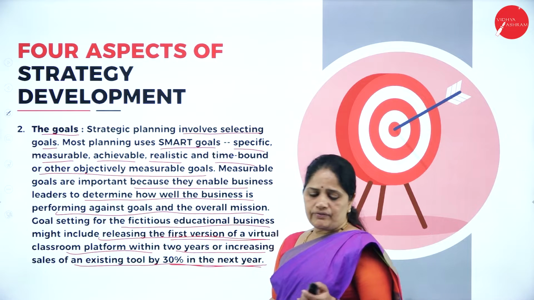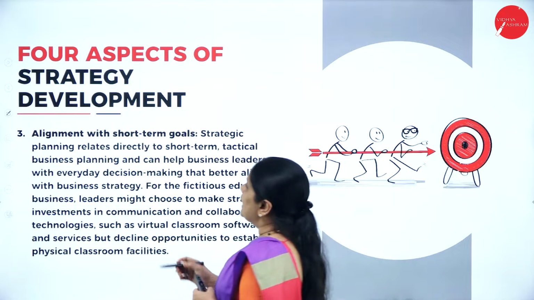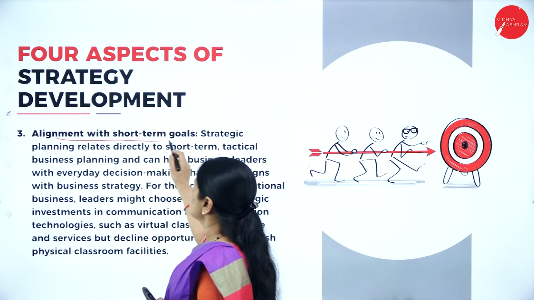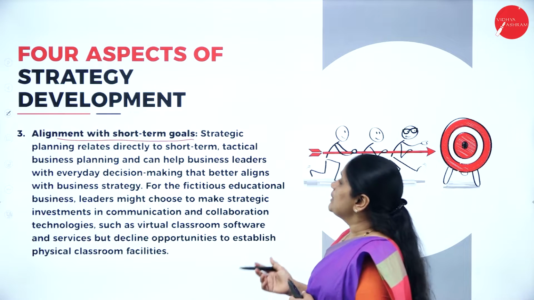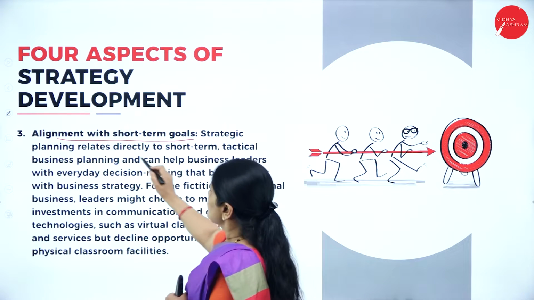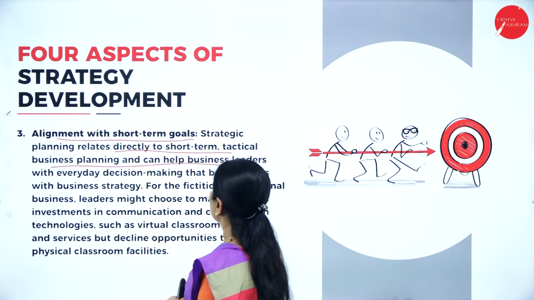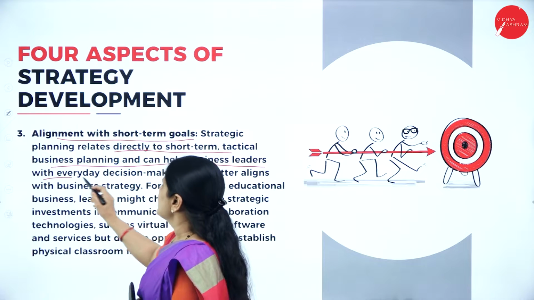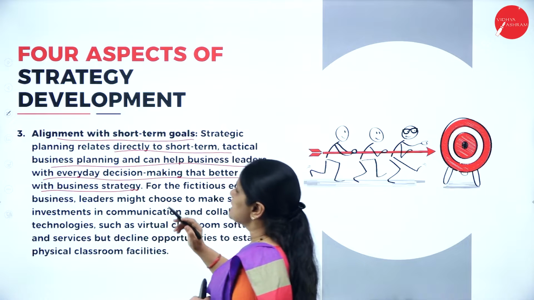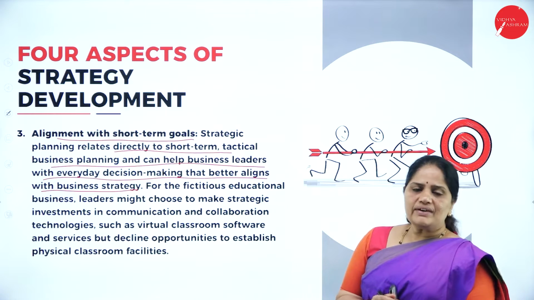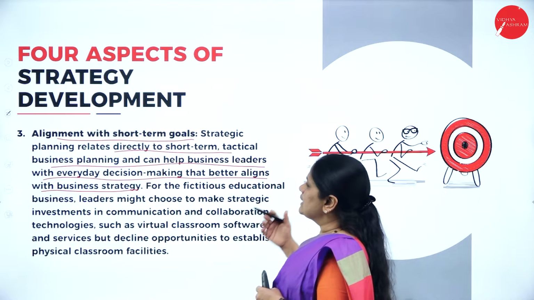So, in this way, we have to set up the goals for the business. Next one is alignment with short-term goals. Whenever strategic planning has to be done, it should be in alignment with the short-term goals. It relates directly to short-term tactical business planning and can help business leaders with everyday decision making that better aligns with business strategy.